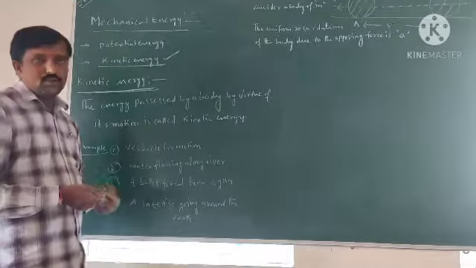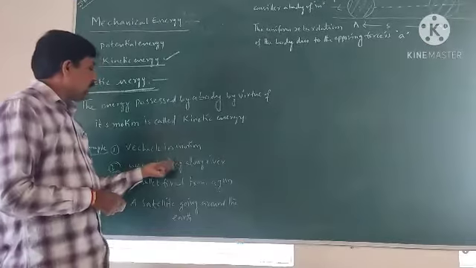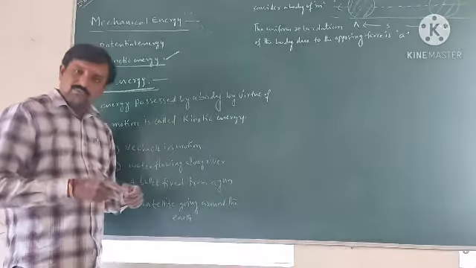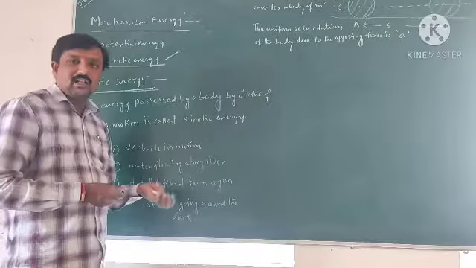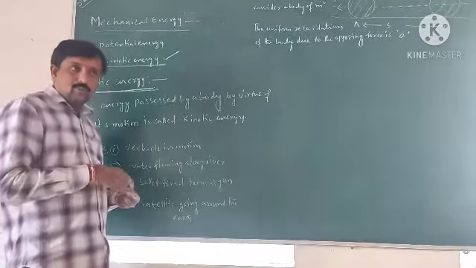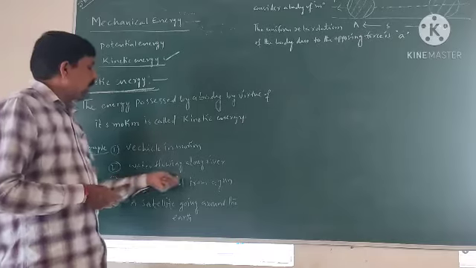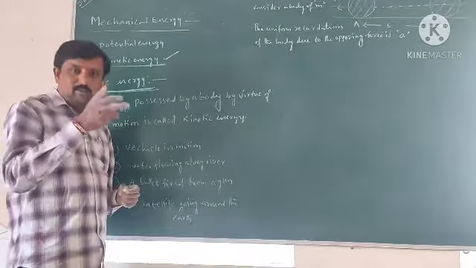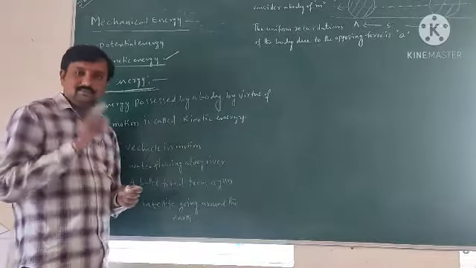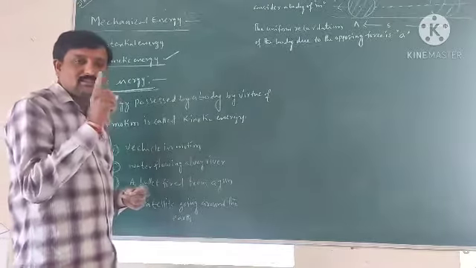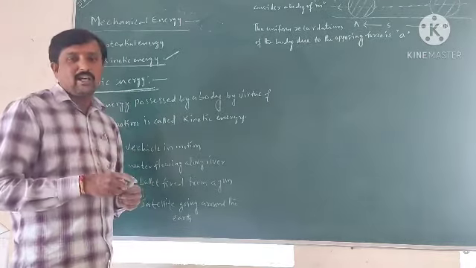A vehicle in motion, moving vehicles have kinetic energy. Water flowing along a river, flowing water in the river has kinetic energy. Blowing wind also has kinetic energy. A bullet fired from a gun, the fired bullet also has kinetic energy. A satellite going around the earth. All the satellites are revolving around the earth, so the satellites have kinetic energy.